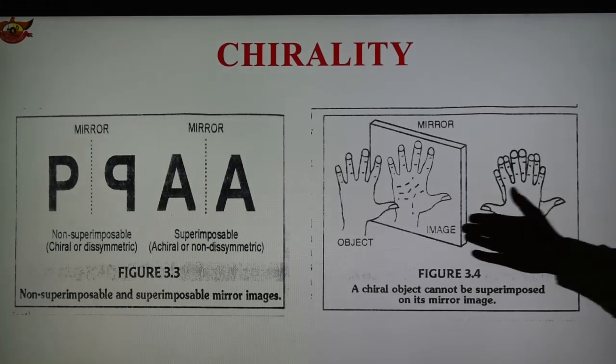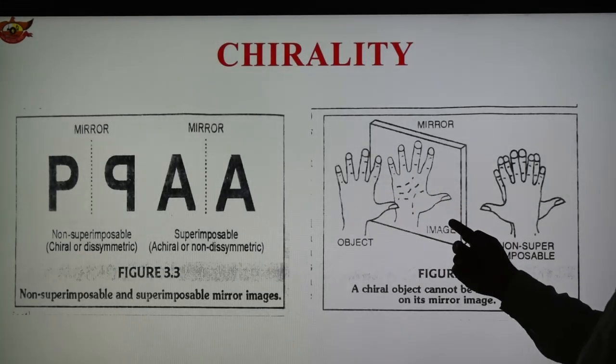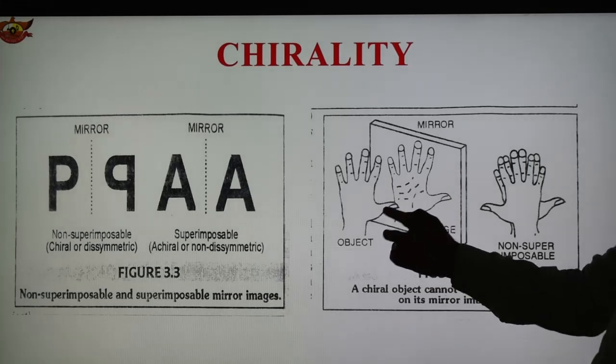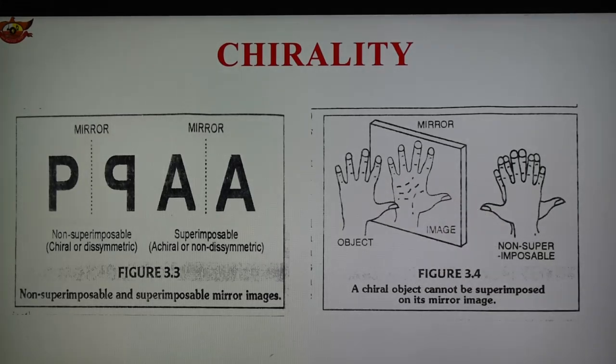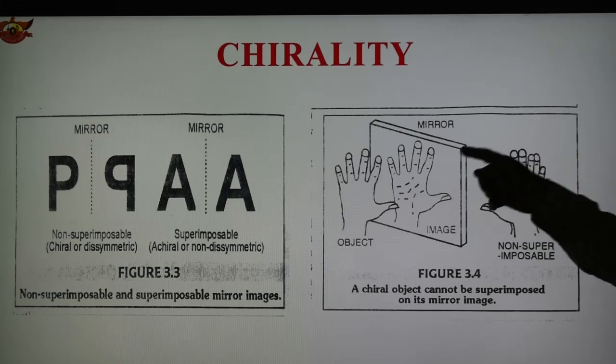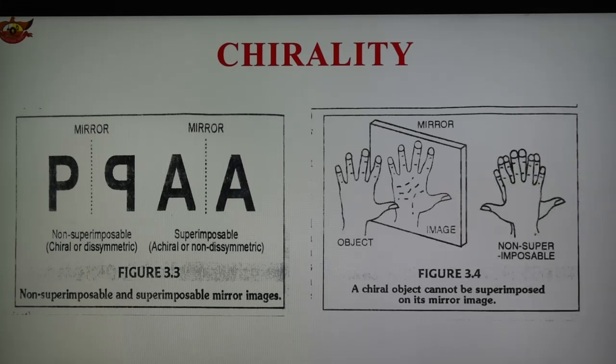Similarly, see the hands. This is the object and this is its mirror image. See how it looks. If you see your left hand in the mirror, it looks like a right hand. Therefore this is also a chiral object and cannot be superimposed on its mirror image.